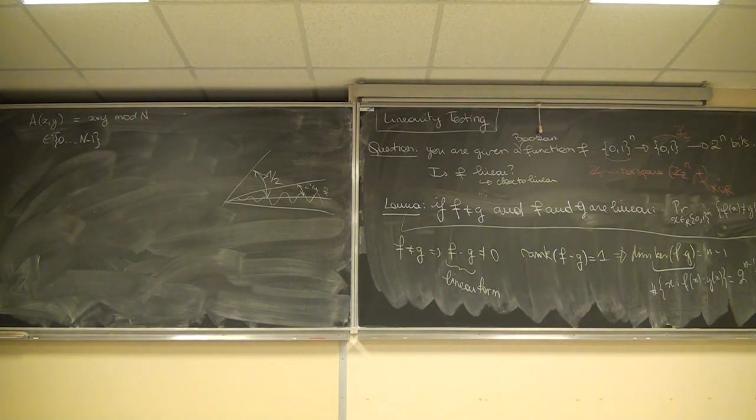So N is max int, and you have a multiplier here. But this multiplier might be buggy. There might be some bug. So what is a bug? A bug in a program is something that you don't know where it is. If you knew where it is, you would have fixed it.